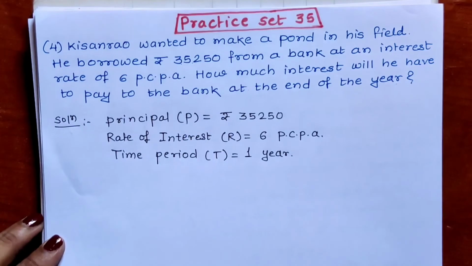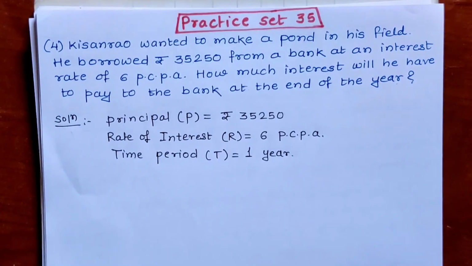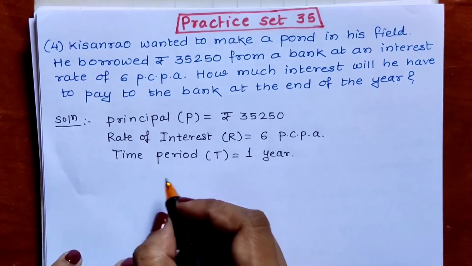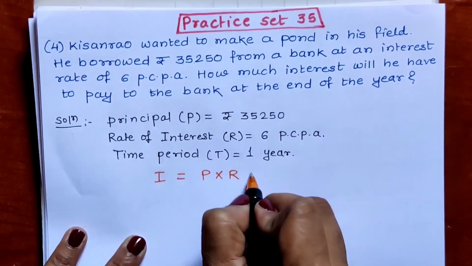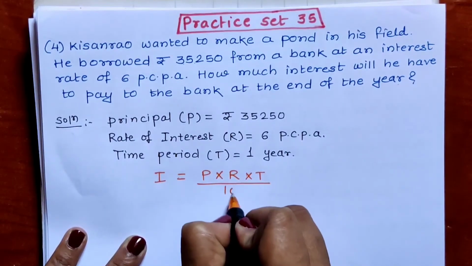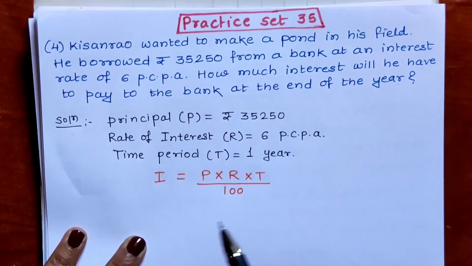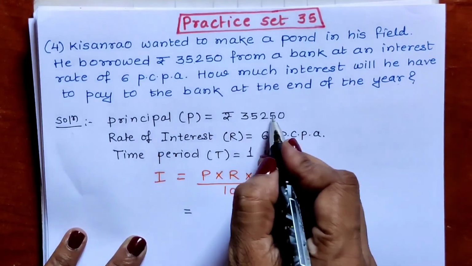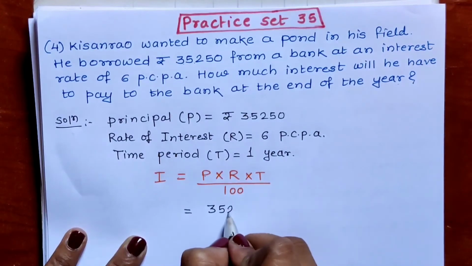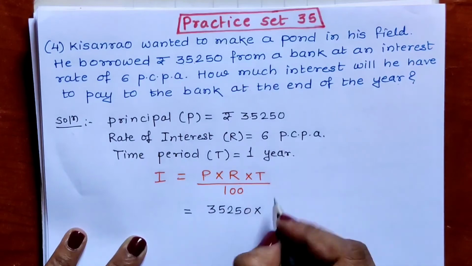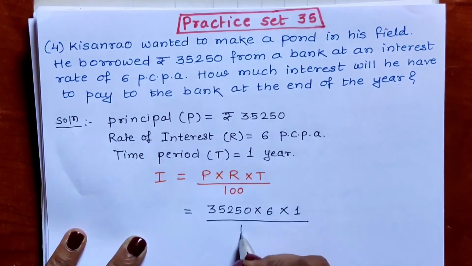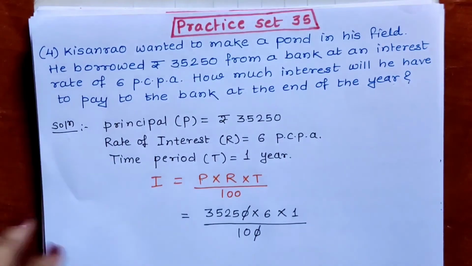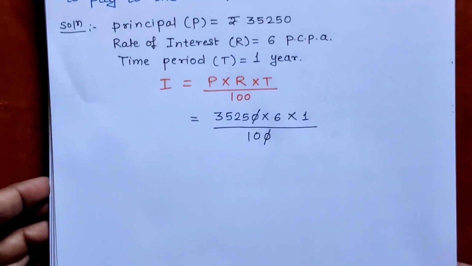After writing all the values of P, R and T, what we have to do? We have to write formula of interest. I is equal to P multiplied by R multiplied by T upon 100. After writing formula, what we have to do? Write value. P value is 35,250. R value is 6. Time period is 1 year upon 100. Last 0 is cancelled with last 0. So in denominator 10 is remaining. That 10 we will have to write down.